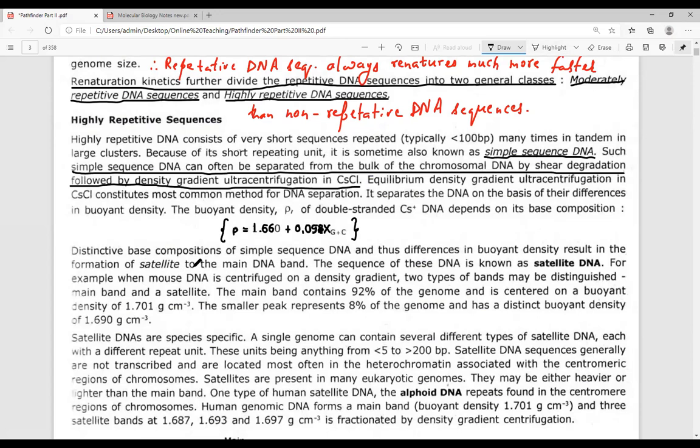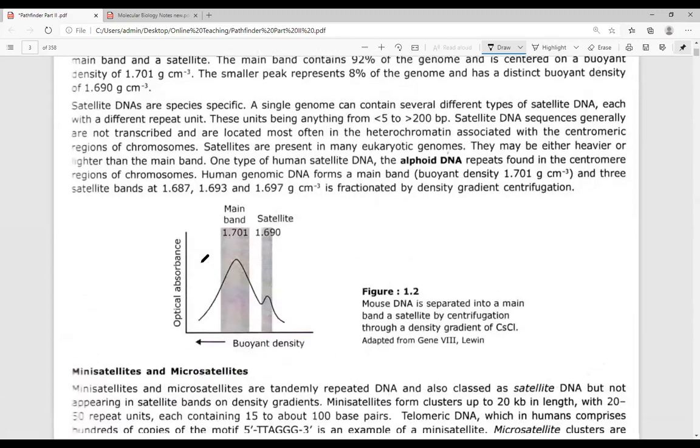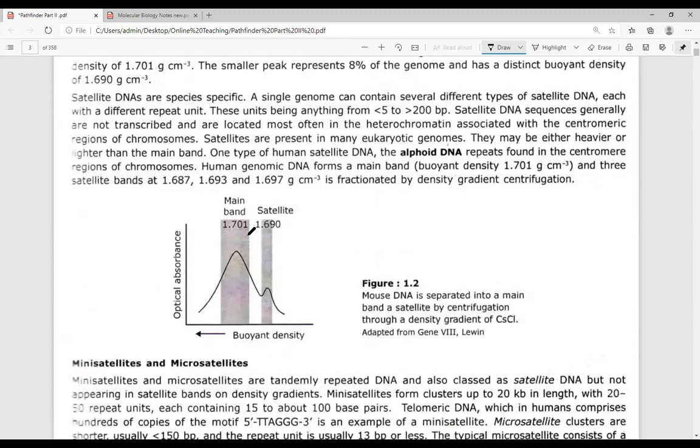Now, the DNA that can be separated from the bulk of the genomic DNA and forms a different band is referred to as satellite DNA. Main DNA always produces a band at one buoyancy density, whereas the satellite DNA always forms a separate band at a different buoyancy density. So these are the two different buoyancy densities in which the satellite DNA is going to form the band. In the case of humans, human genomic DNA forms a main band and three satellite bands.